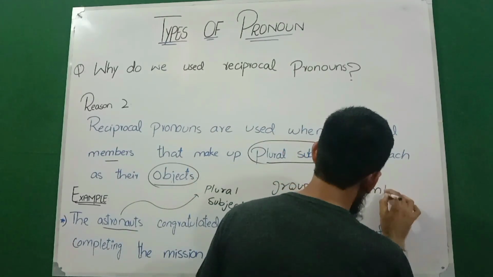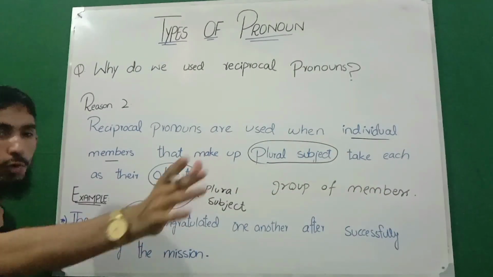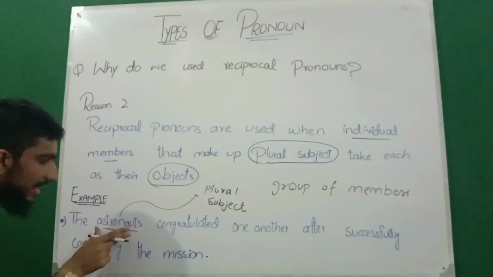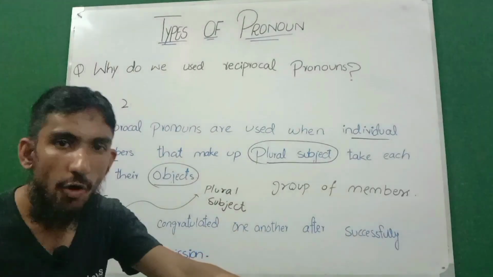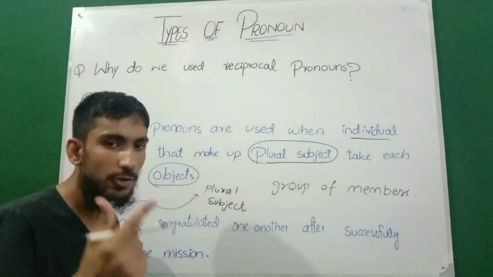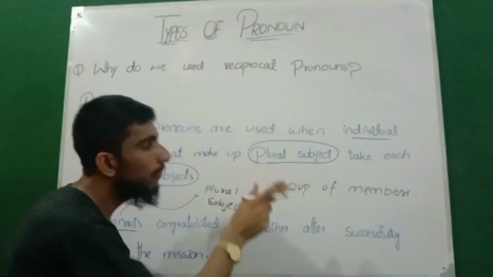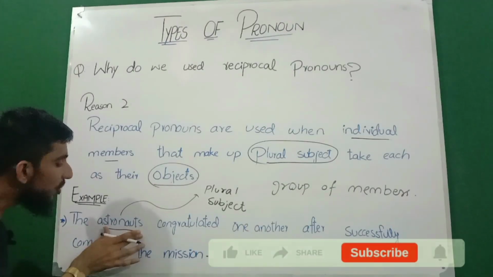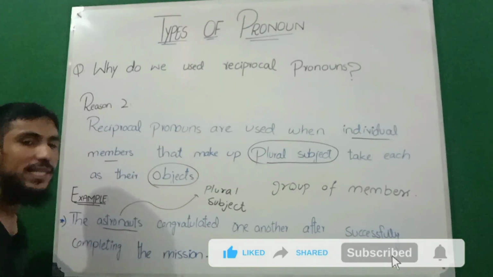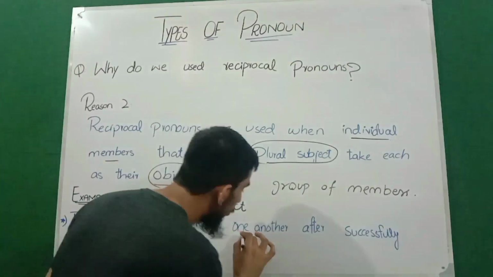So one astronaut of this group congratulated another member of the group. One member is the subject and the other member is acting as the object. So reciprocal pronouns are used when the individual members that make up the plural subject take each other as their object. Astronauts is a plural subject, a group of a lot of astronauts, and one astronaut is congratulating another member of its group. That's why we use the reciprocal pronoun one another.